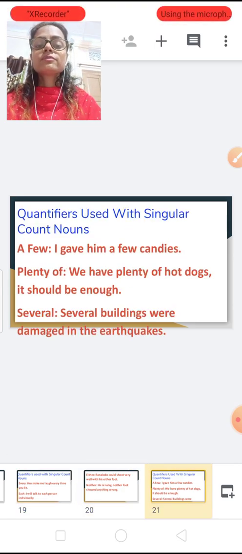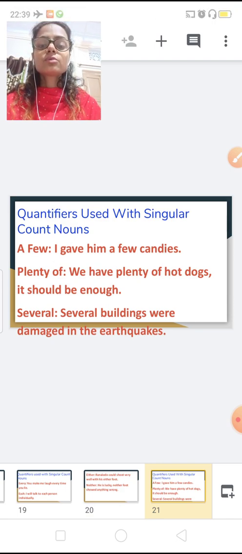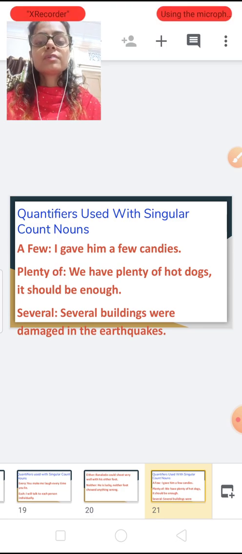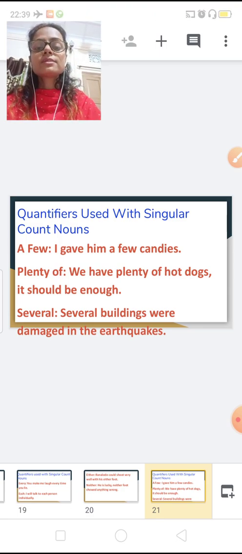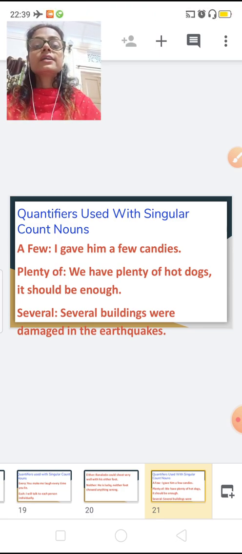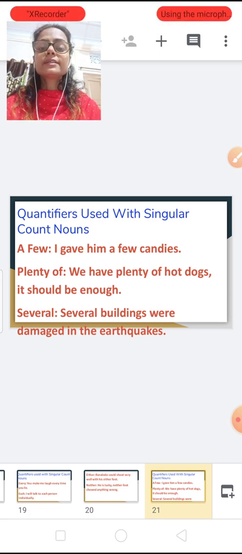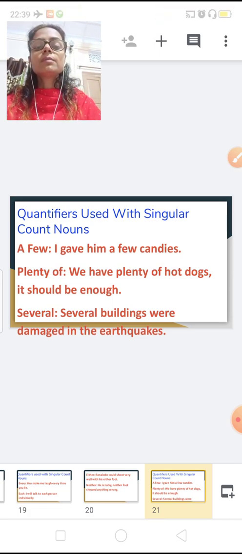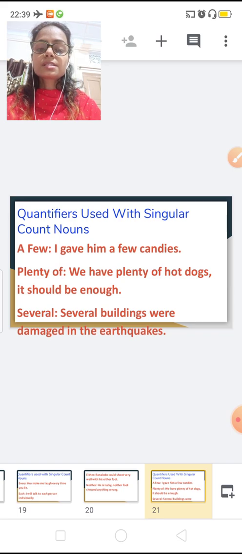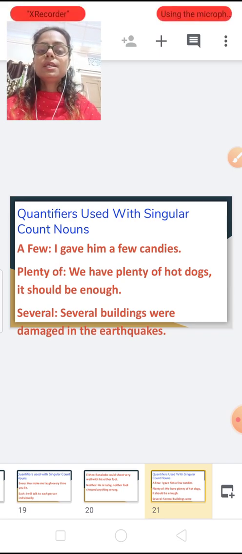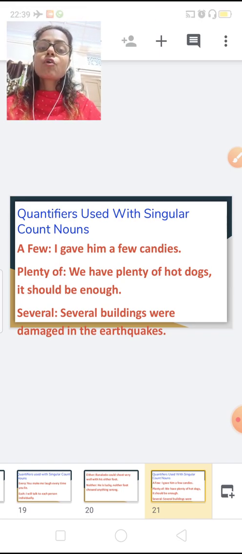Now, some more quantifiers I have given you: a few, plenty of, several. I gave him a few candies. Plenty of means many. We have plenty of hot dogs.